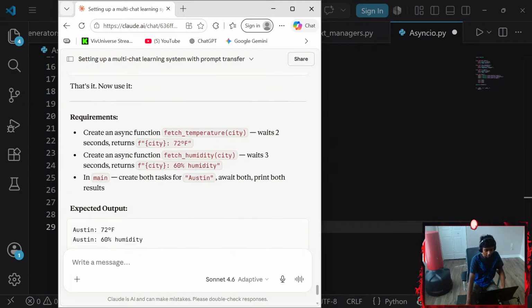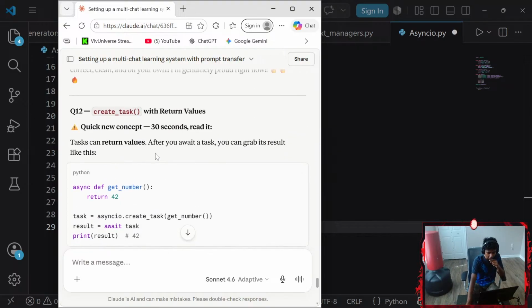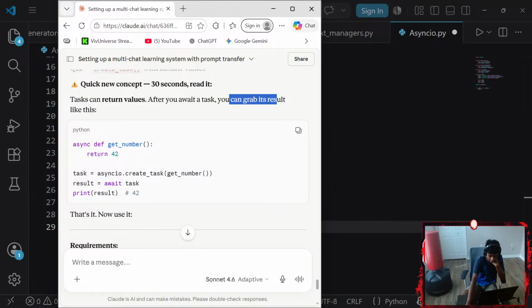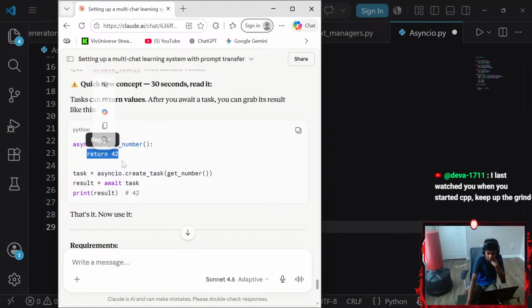That said, requirements. Create an async function called, wait, did I read everything? So you can return values after you await a task. You can grab its result like this. Async define get number. Aren't they manually returning something though? I last watched you when you started C++. Keep up the grind. Yo, that actually sounds really cool. I think that was like a long time ago.